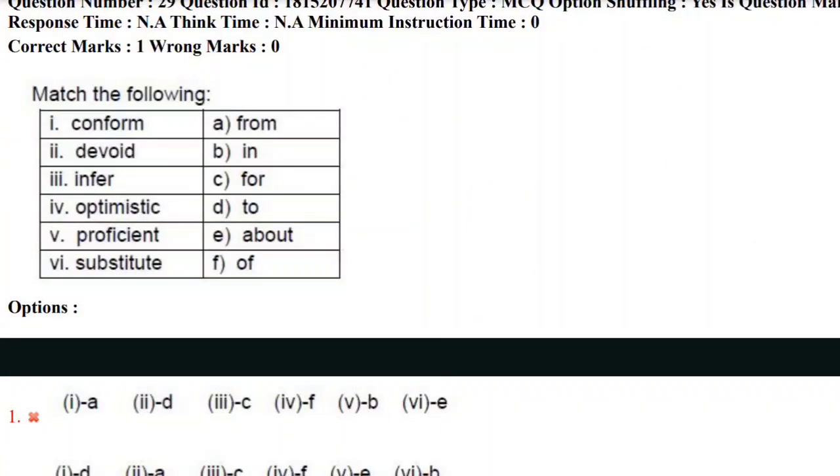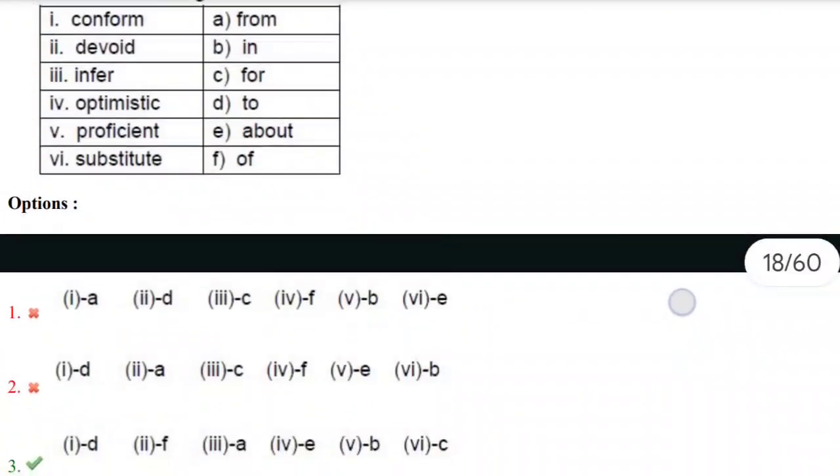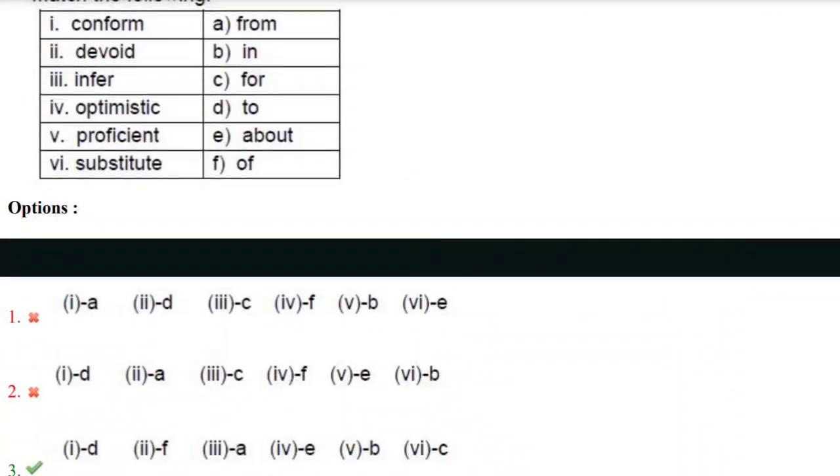Again, the question is on match the following. Yes, here we need to match the first set with the second set. These are phrasal verbs, and here we have conform, devoid, infer, optimistic, proficient, and substitute. And the other set: from, in, for, to, about, and of. Yes, here you can easily find devoid of. Yes, devoid of. That means second is matched with f in the second set.